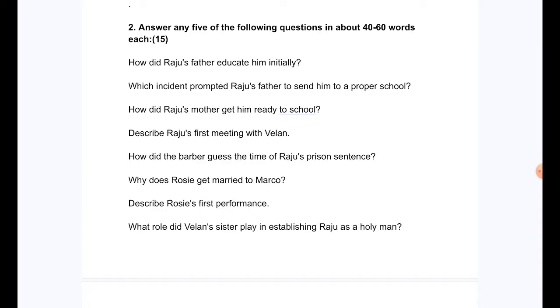How did Raju's father educate him initially? Which incident prompted Raju's father to send him to a proper school? How did Raju's mother get him ready for school? Describe Raju's first meeting with Velen. How did the barber guess the time of Raju's prison sentence? Why did Rosie get married to Marco? Describe Rosie's first performance. What role did Velen's sister play in establishing Raju as a holy man?